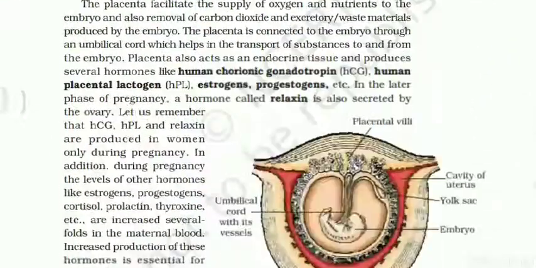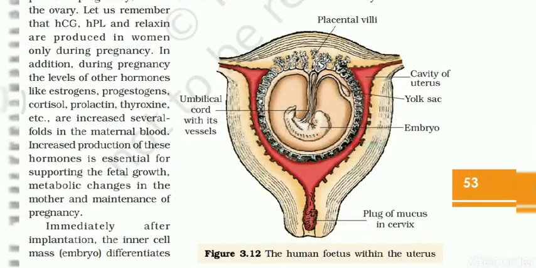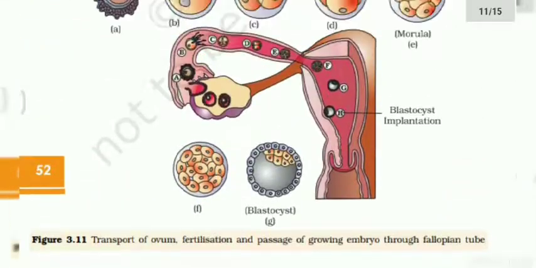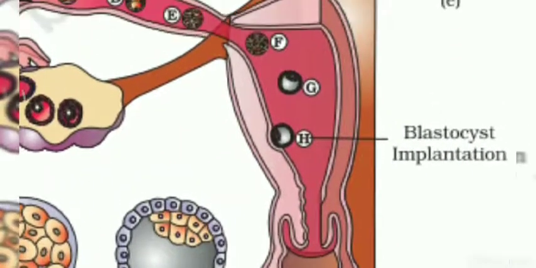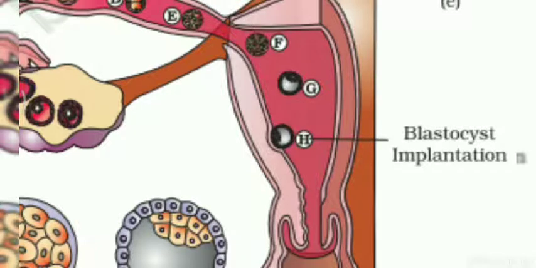Now look at this diagram, diagram H. Diagrams F and G are very differentiating. F does not have the trophoblast and inner cell mass, but in diagram G there is the trophoblast and inner cell mass. Look very carefully, some of the cells are arranging in the peripheral region to adhere, to interdigitate for the locking, for the implanting of the growing embryo into the uterus. Then only it will survive, then only it will draw the energy.